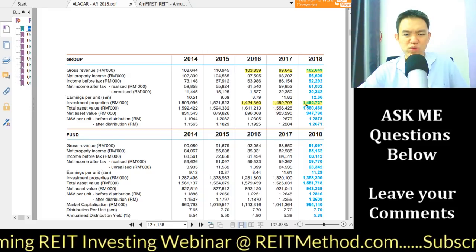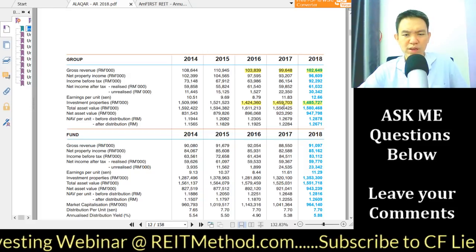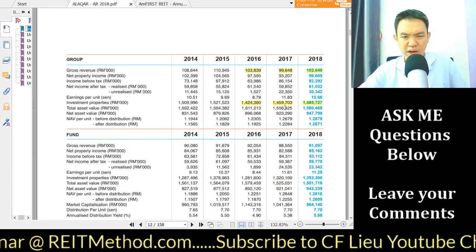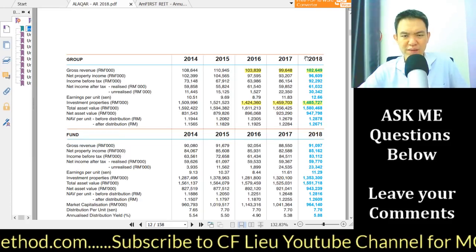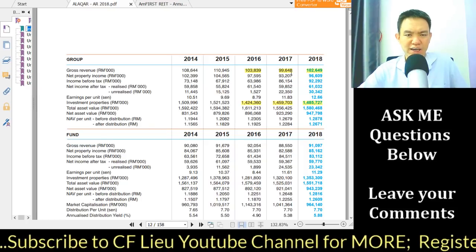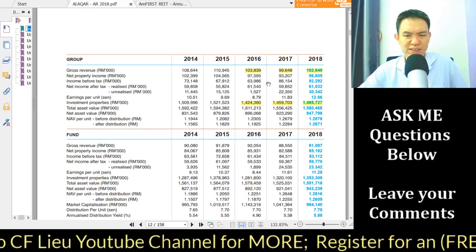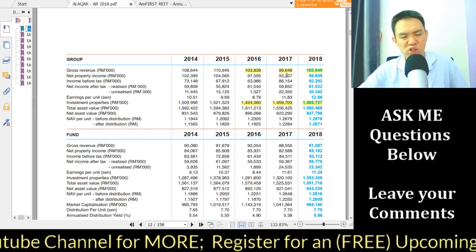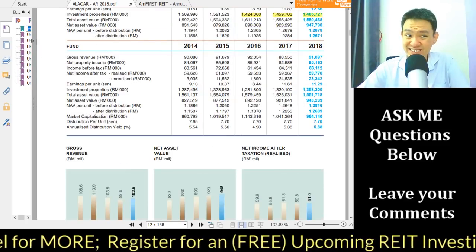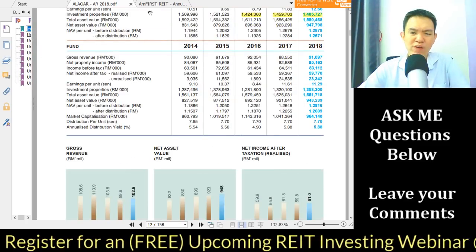But that being said, that is the past already, and in 2018 they have a slight increase in property value, 1.459 billion to 1.485 billion, and then the gross rental also increased accordingly, as you can see over here. So that is generally a good thing. I really like the format.